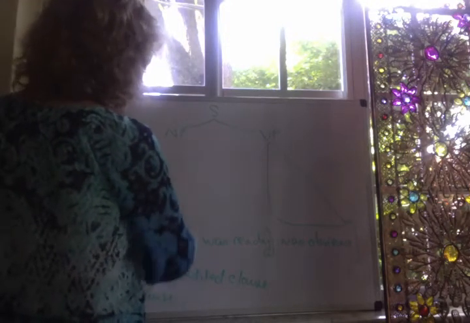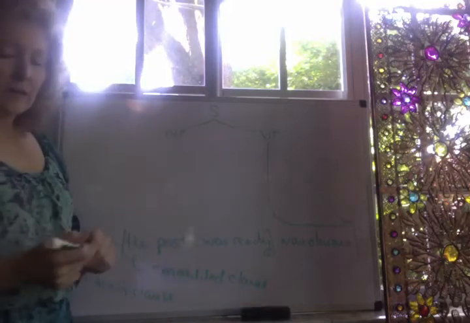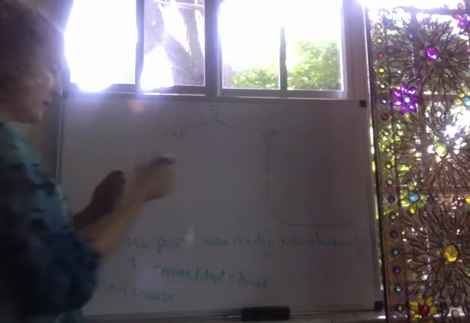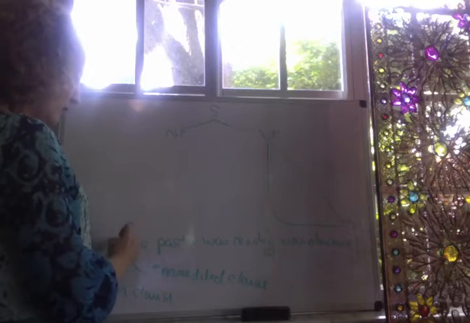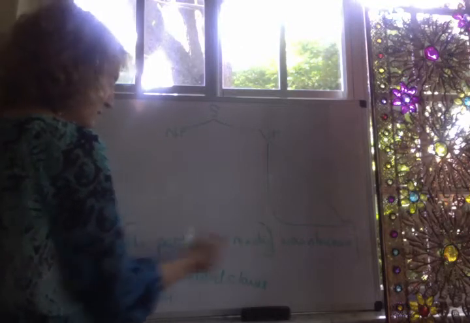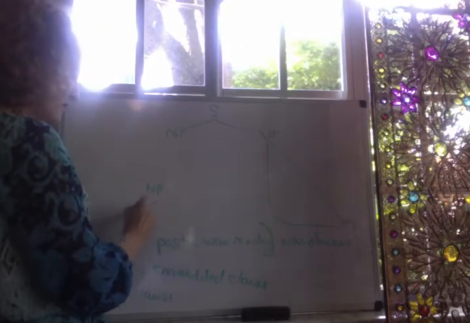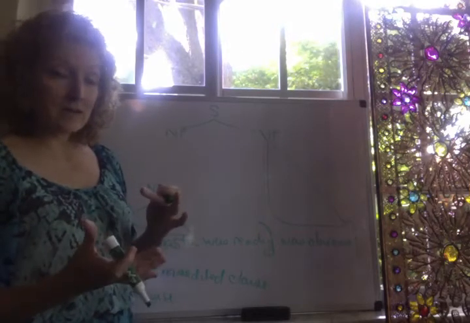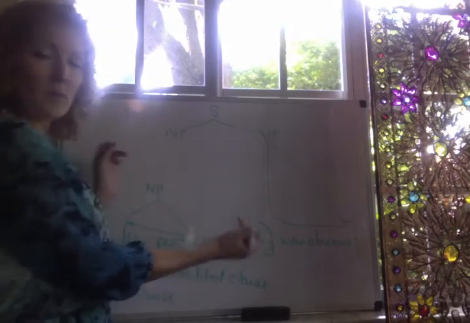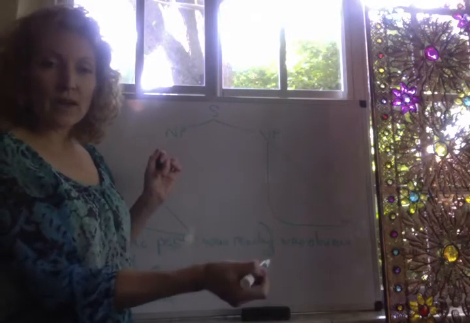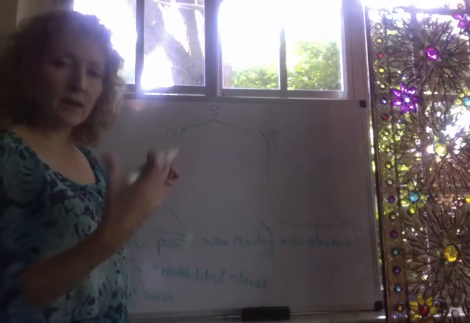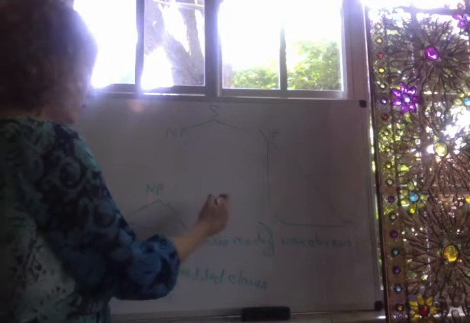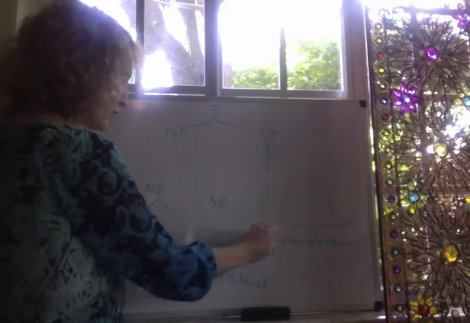So, "the pasta was ready" is itself a sentence. I could have said to you, hey, the pasta's ready. That would be fine as an independent sentence. Therefore, you know that "the pasta was ready" must be divided up into noun phrase, which is the pasta. The topic of the sentence is the pasta. And then what are you saying about the pasta? You're saying that it was ready. So the predication that you're making of that subject is that it was ready. That's going to be our verb phrase.